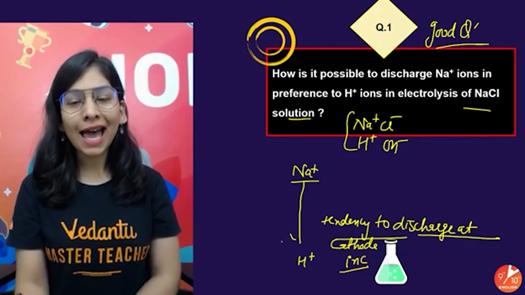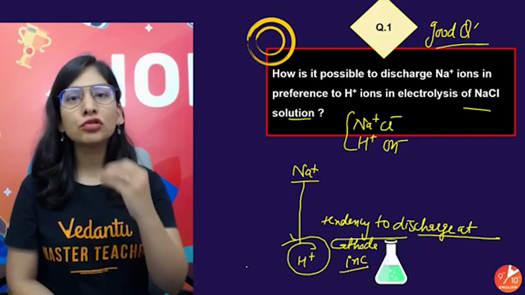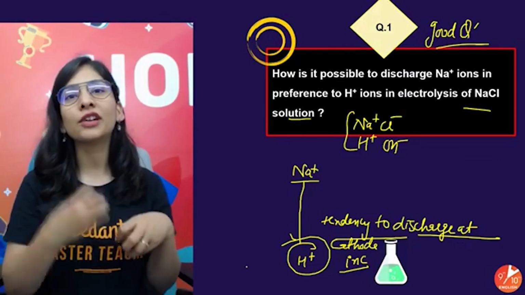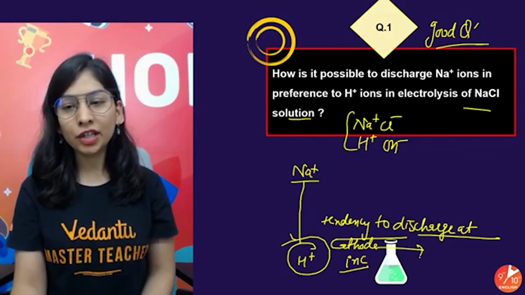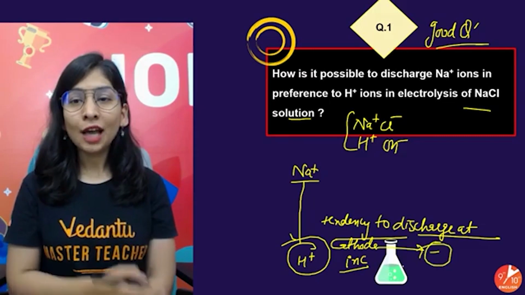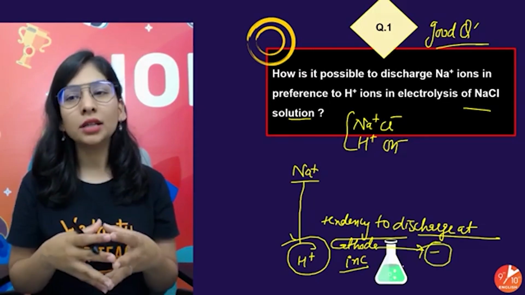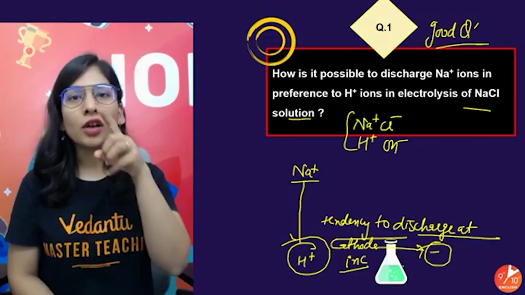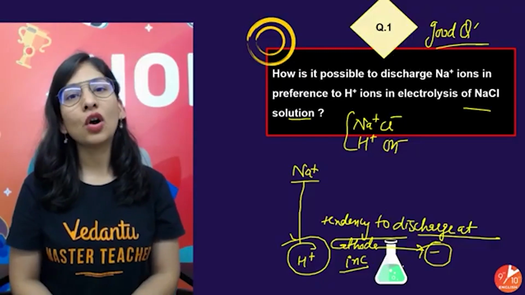So we must have this point in mind that H+ ions should move towards the cathode because the cathode, being a negatively charged metal rod, attracts cations. Now they're asking, is it possible that any positive ion will go towards the cathode, not H+?